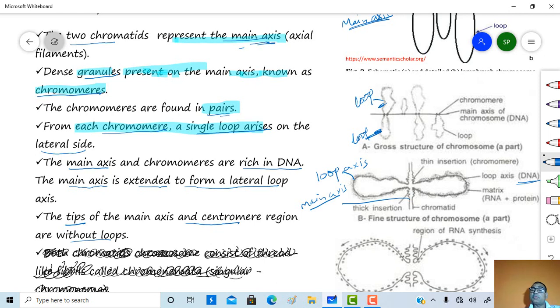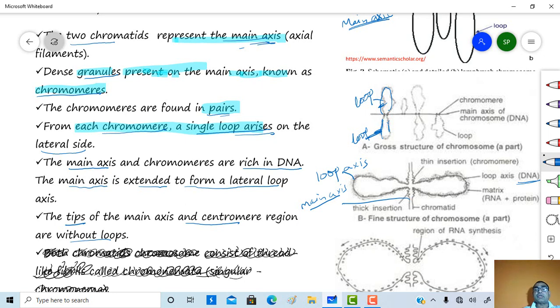So the loops arise on either side of the main axis. So from each chromomere, a single loop arises on the lateral side of the main axis.